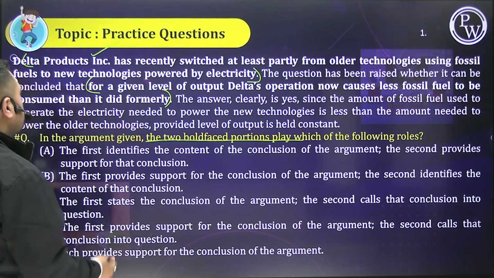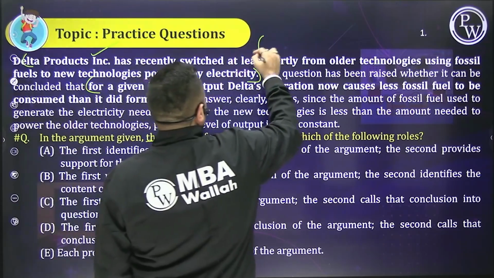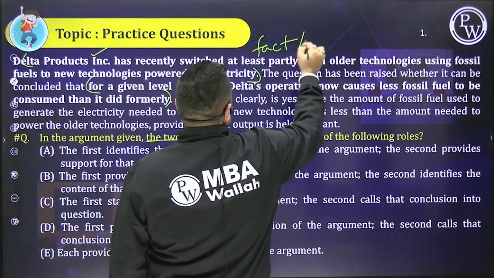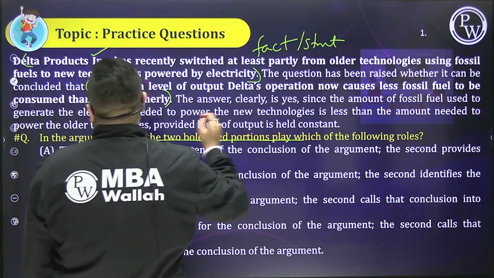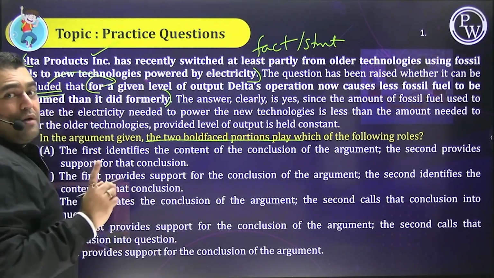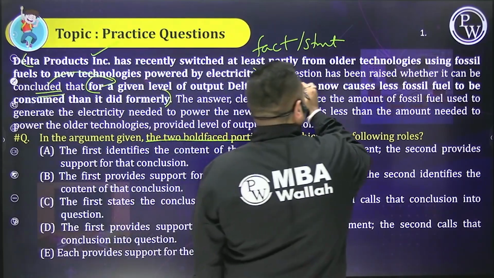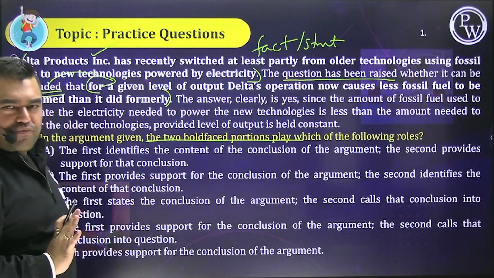Everybody, please pay attention. First one, if you observe, is clearly stating a fact. Okay? It's obviously a kind of statement. The second one, if you observe, clearly says "concluded that." Okay? Beta, even though it is saying the question has been raised whether, but "concluded that" means it's a conclusion. Achha.